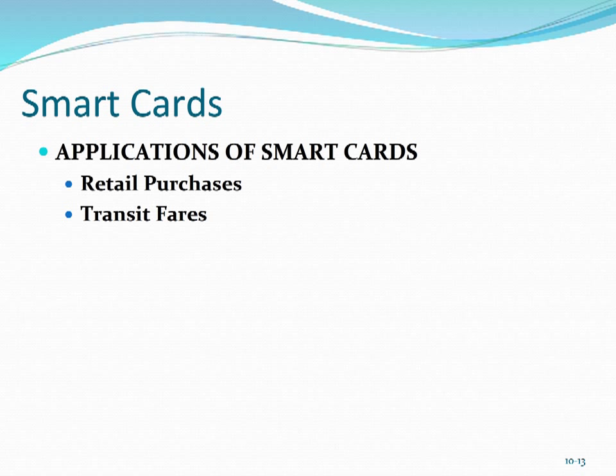Smart cards are also used quite a bit in the transit area. For example, when you have to pay for things like parking, train rides, subways, buses, etc. Sometimes the combination of payments required using these various modes of transportation becomes kind of cumbersome. Some take cash, some take credit cards, some take debit cards. It's different from place to place. Smart cards can help to eliminate that inconvenience, and most major transit operators in the United States have implemented smart card fare ticketing systems.